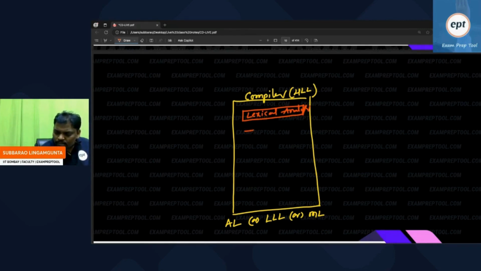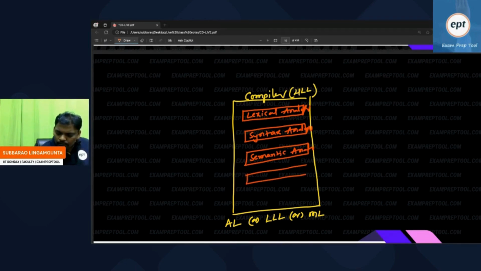Second function is the syntax analyzer. Third one is the semantic analyzer. Fourth one is the intermediate code generator. Next one is code optimization. Lastly, the target code generator.